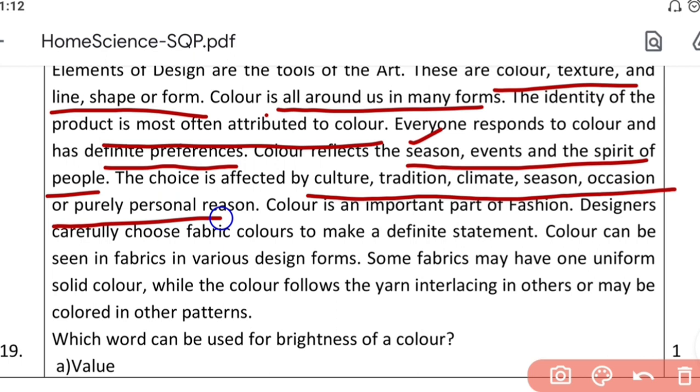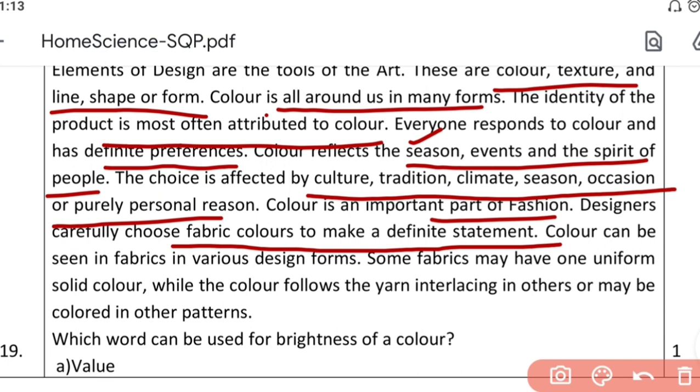Color is an important part of fashion. Designers have to carefully choose the fabric colors to make definite statements. If you remember the few statement dresses in movies, first of all you will remember the colors. For example, it could be the Madhuri green lehenga in the movie, I've forgotten the name, or any other. If you go back, you will see that the colors are very important.